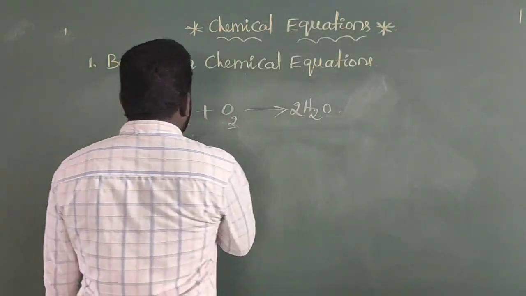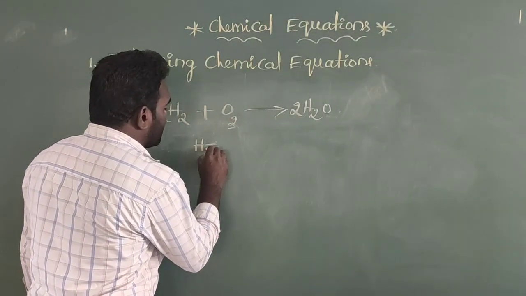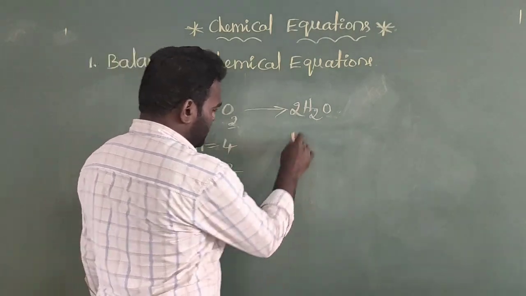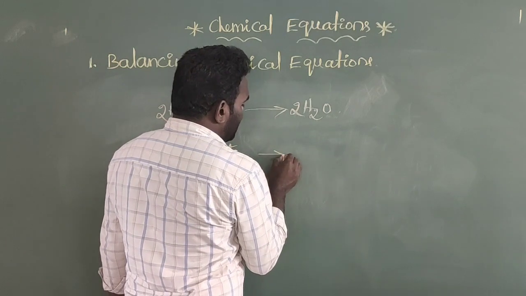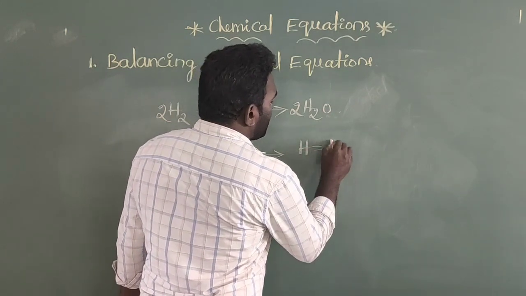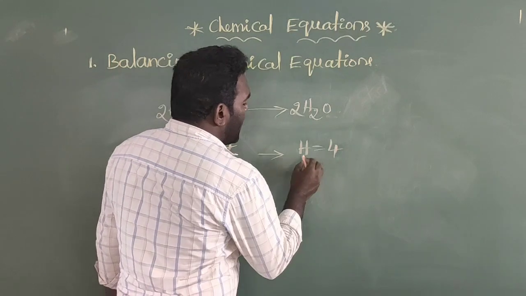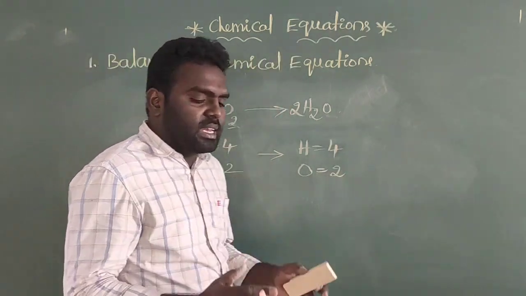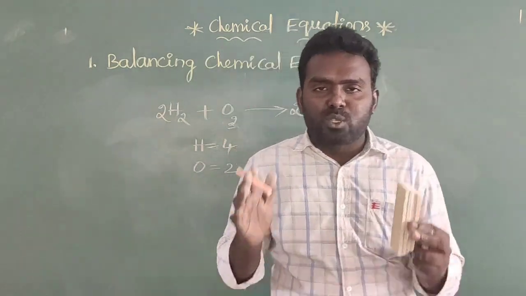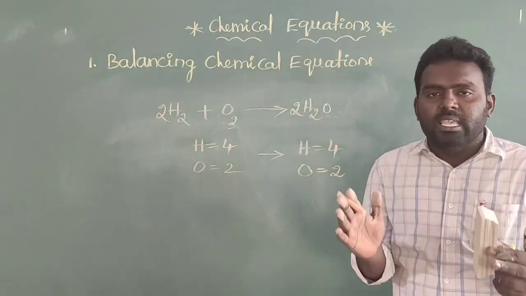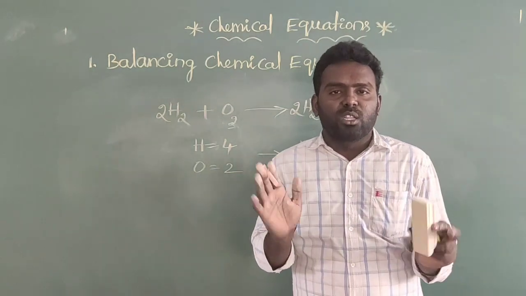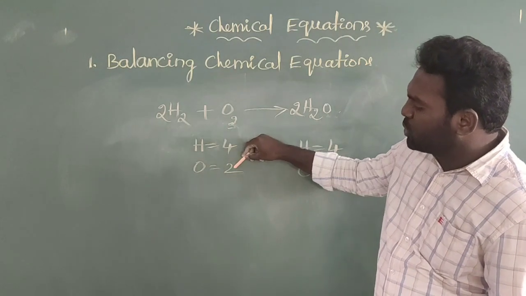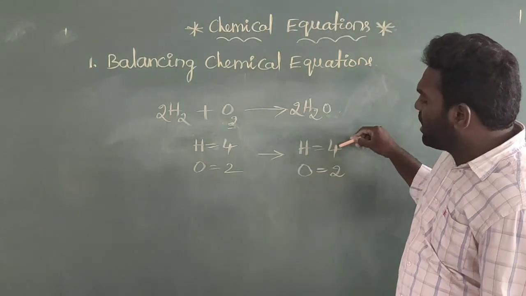Now on the reactant side, how many hydrogen atoms are there? 4 hydrogen atoms, and 2 oxygen atoms. On the product side, the number of hydrogen atoms is also 4, and the oxygen atoms are 2. Initially we identify the number of atoms present on the reactant side, which equals the number of atoms present on the product side. Hydrogens are 4, oxygens are 2, and on the product side also hydrogens are 4, oxygen atoms are 2.